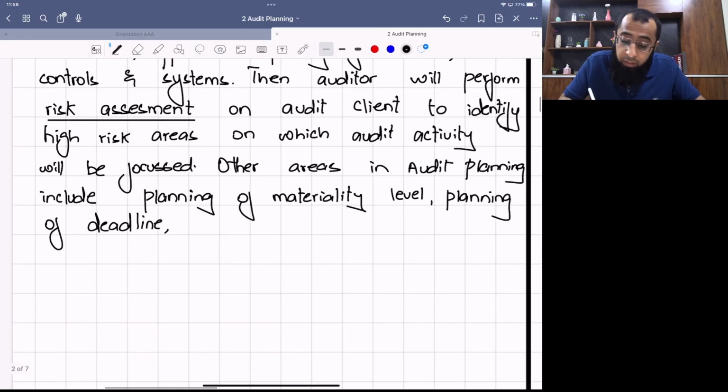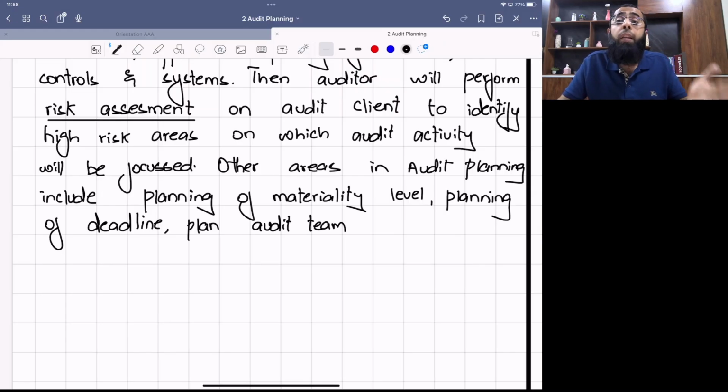Similarly, the auditor has to plan the audit team. We have to make sure that we have a proper composition of the team, like some members who are experts in non-current assets, some who are experts in taxation, some who are experts in revenue. We have to make sure that our audit team represents a proper balance.